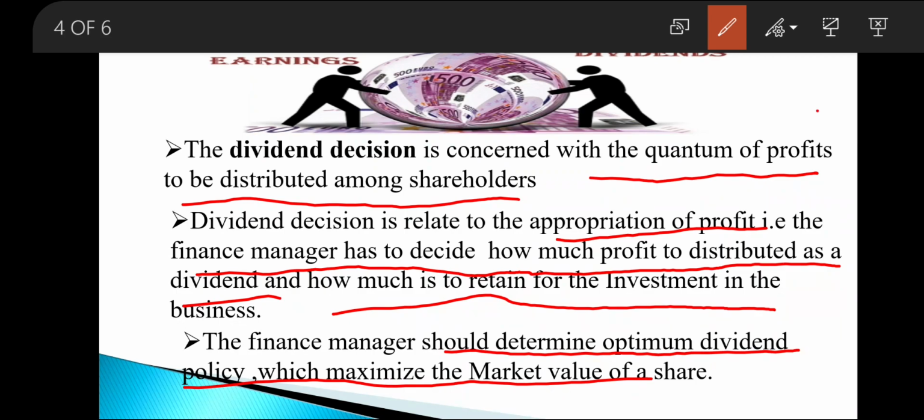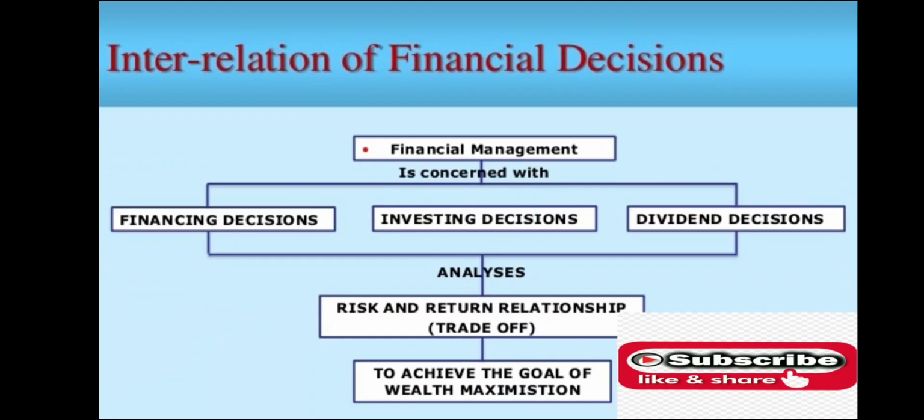Next, we have the interrelationship among these financial decisions. These financial decisions are interrelated with each other. How? Let's see.